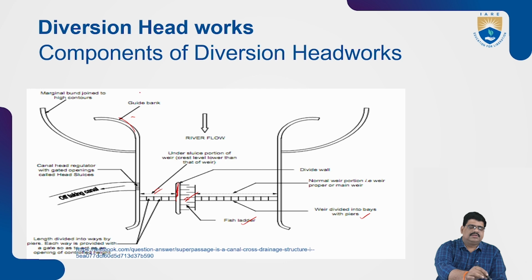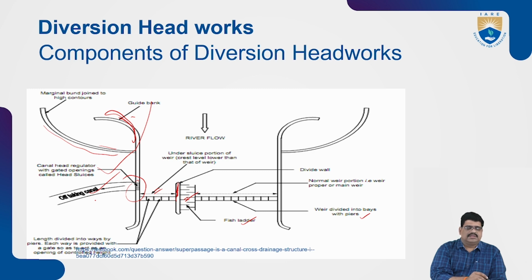This is called the divide wall, from one place to another, and this is also the guide bank. The guide bank obstructs the water from flowing directly and makes it flow some other way, to reduce the flow velocity. Next, there is the marginal bund joined to the high contours. Another part is the canal head regulator, which is gate operated, called the head sluice, constructed here for the canals.